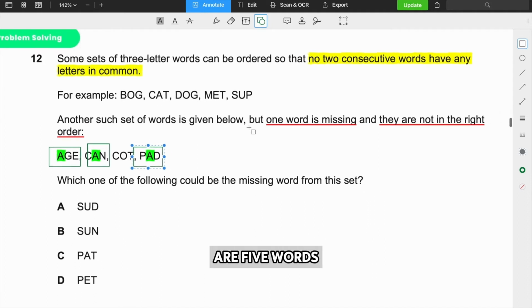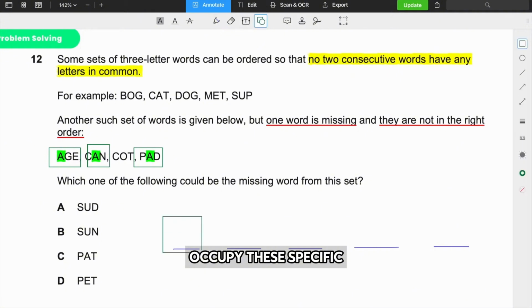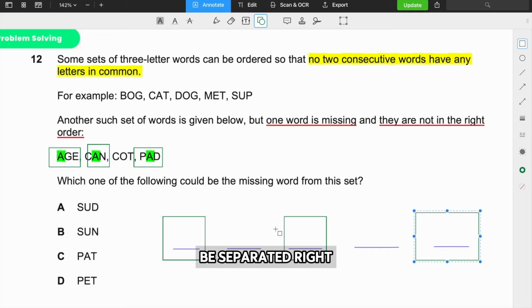And we also know that there are 5 words. So 5 words, 5 positions, and these 3 words can't be next to each other. Therefore these 3 words must occupy the first, third, and fifth positions. They have to be separated, right? So age, can, pad have to be separated from each other because they can't be next to each other, and they all have A's, right? Does that make sense, guys?